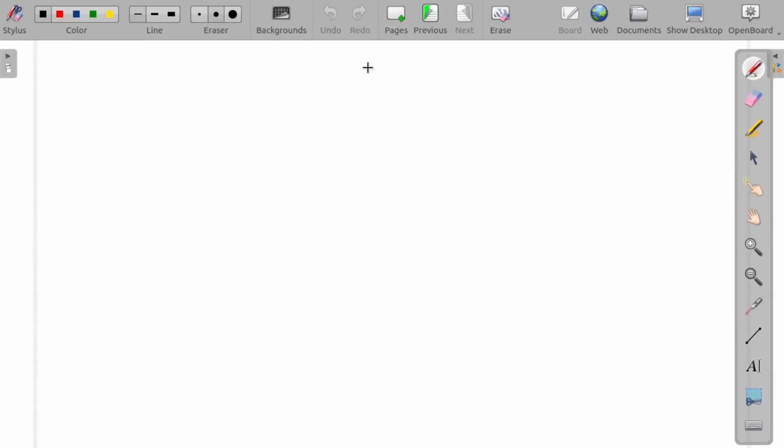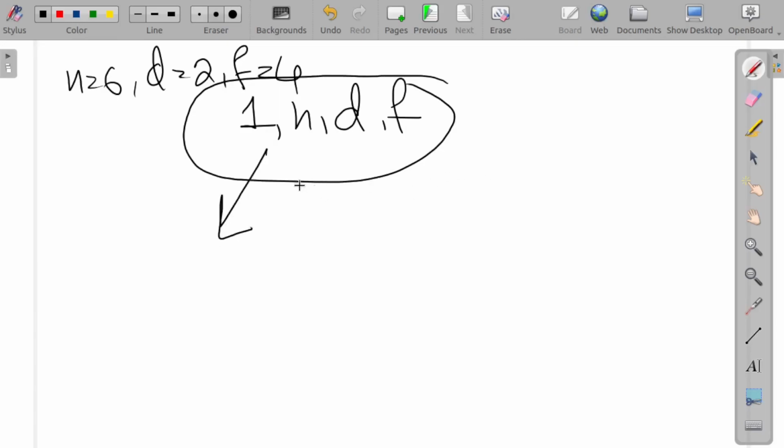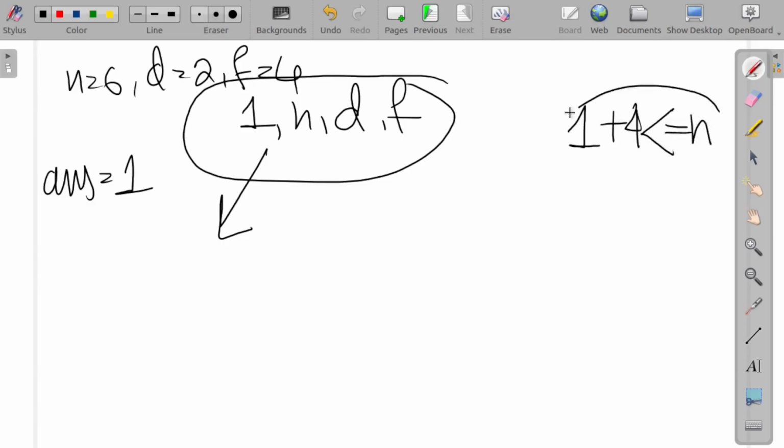So my approach will be: first 1, n, d and f, where n is 6, d is 2, and f is 4. Right now the answer is equal to 1. Now 1 plus the forget value, that is 5, and that is less than or equal to n. n is 6, yes, that is true. So the answer will be decremented to 0.